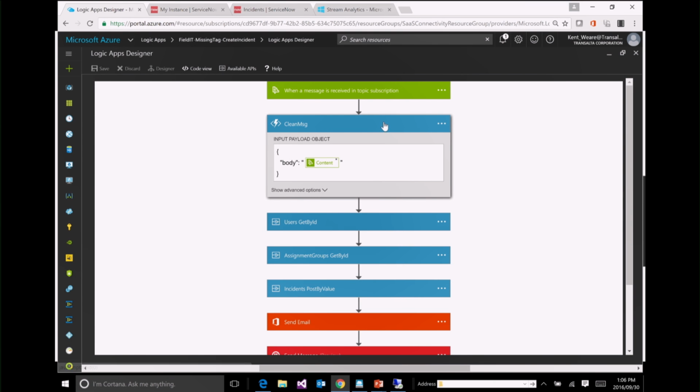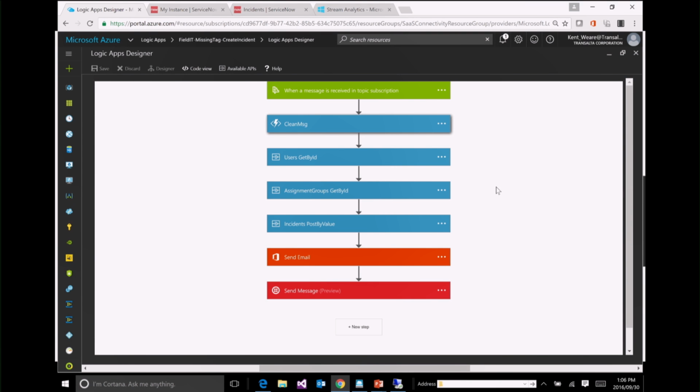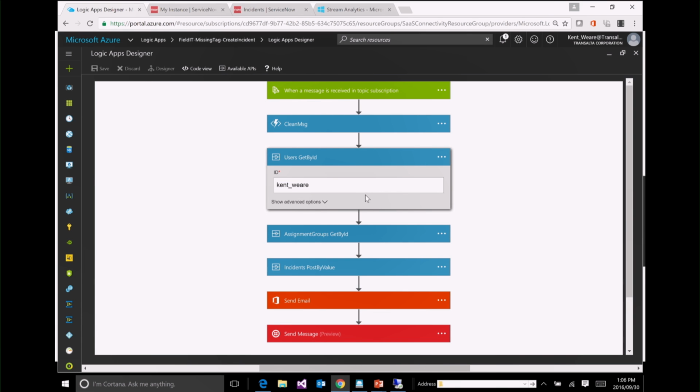After that, there's a series of ServiceNow API calls that I need to make, and I'm going to do so in order to get the reference ID for my particular username. So that text that we just heard is the result of Stream Analytics detecting an anomaly. So I'm just going to turn this down so it's not too disruptive.